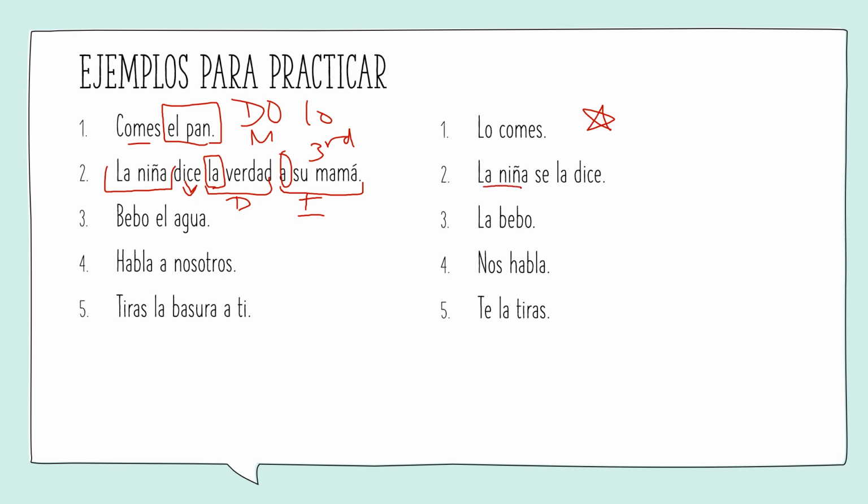So we start with our subject. We add our indirect object, which I said we're going to change from le to se in this case. And our direct object, which is third person feminine, la. And then finally the verb, dice. So from la niña le dice la verdad a su mamá, la niña se la dice.